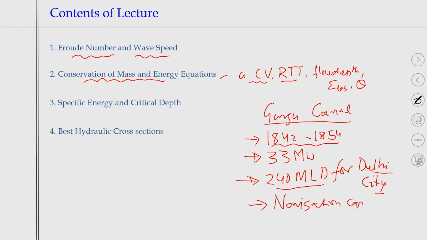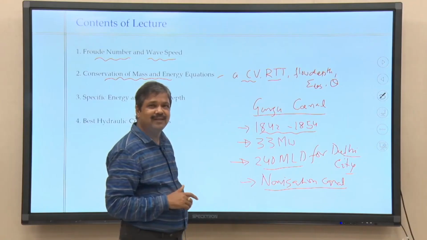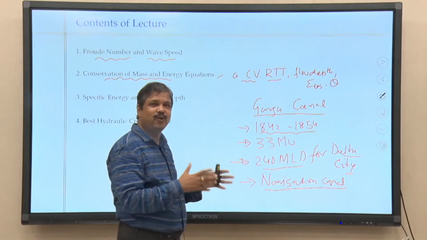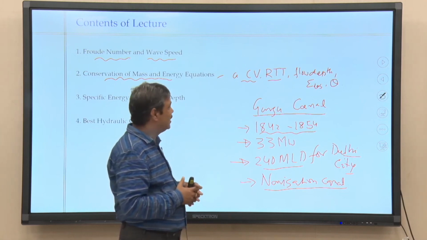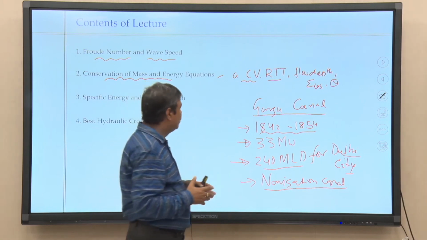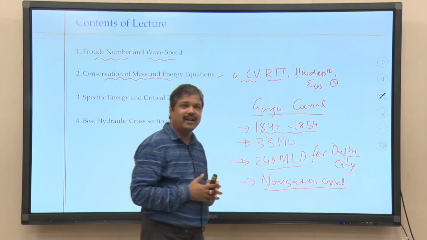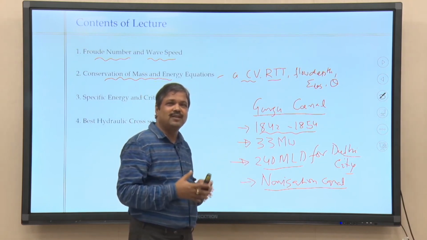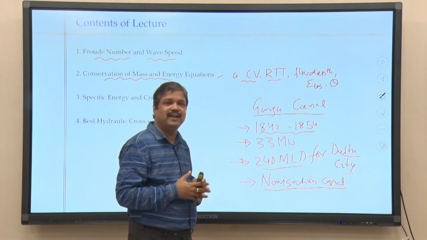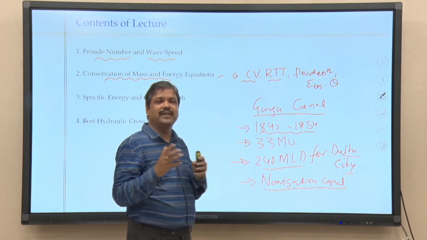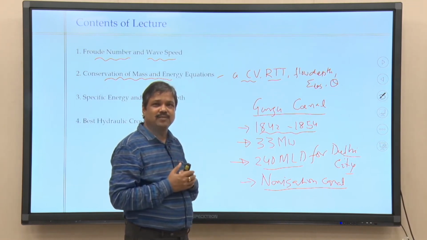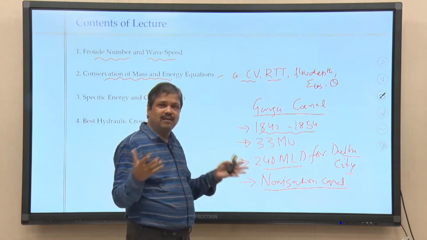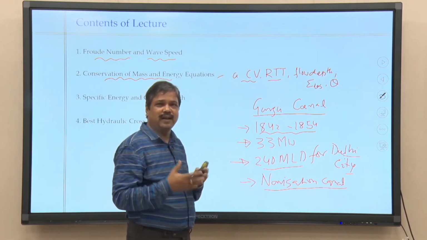I am not going into more detail on how we were the world leaders in this field, because time is limited for open channel flow. I just want to tell you that when the Ganga canal was constructed, there were no computers, no high-end computing systems. They used basic conceptual ideas to design canal systems, even alluvial canal systems.